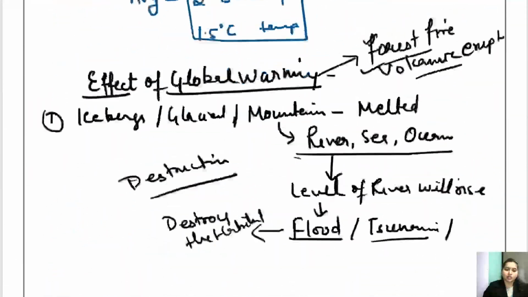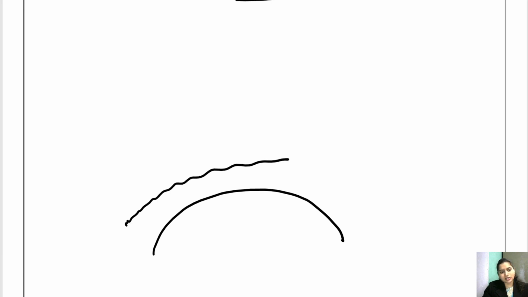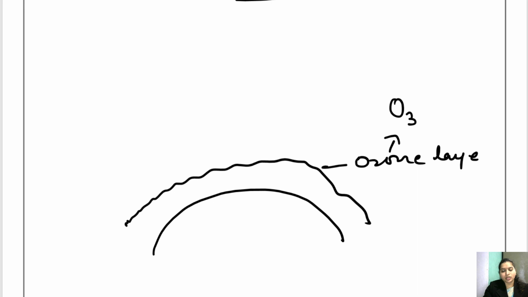So this you will study in the later classes in detail, but I'll just explain it to you. If this is the earth and this is the ozone layer, ozone is basically nothing but O3. This CFC, that is chlorofluorocarbon, contains chlorine, fluorine, and carbon.